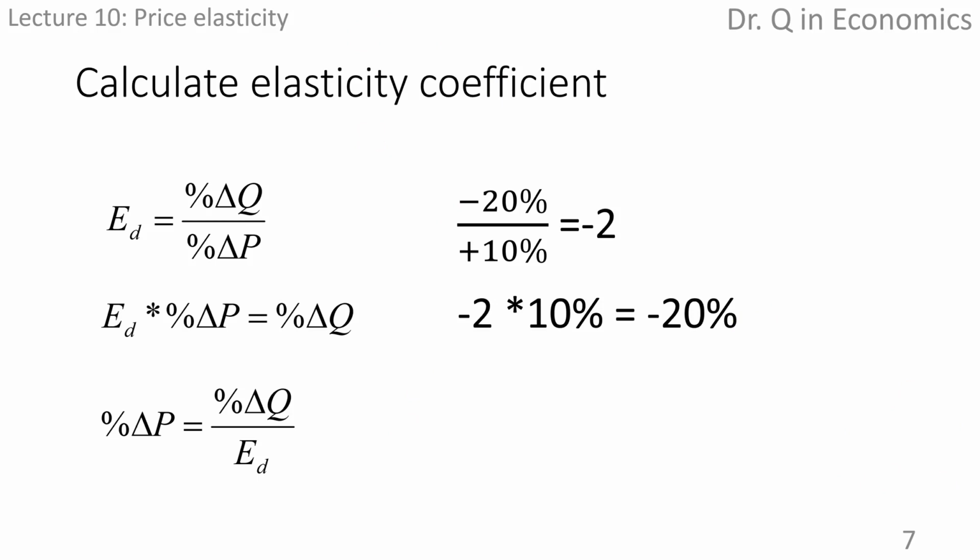Lastly, percentage change in price can be figured as percentage change in quantity divided by elasticity coefficient of demand. Negative 20% divided by negative 2 is 10%.